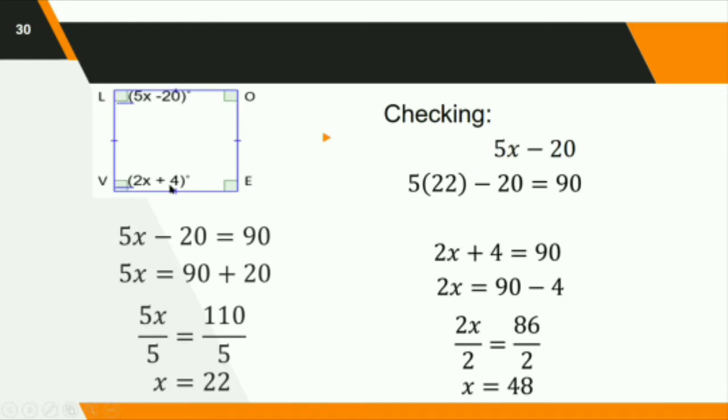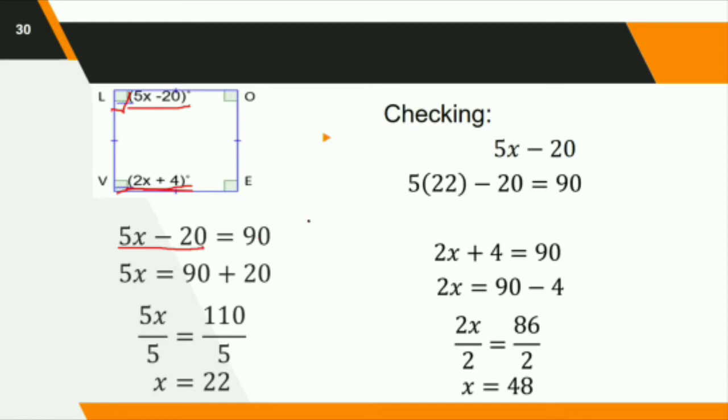And the other one is 2x plus 4. Okay, this is the value of the angle of a special parallelogram. As we have discussed, this is 90 degrees and we have now an expression of 5x minus 20. We are going to find the value of x using the properties of a square. So we will write like this: 5x minus 20, this is the first angle, equals 90.